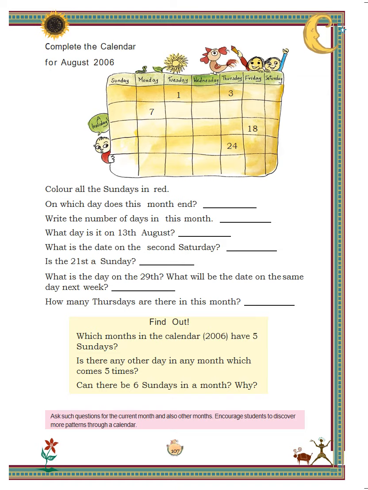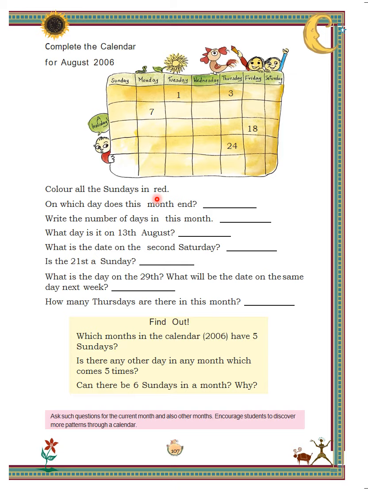Now children, come to page number 107. Below is the layout of calendar given, which we have to fill according to August 2006. We have to color all Sundays in red as it's a holiday.